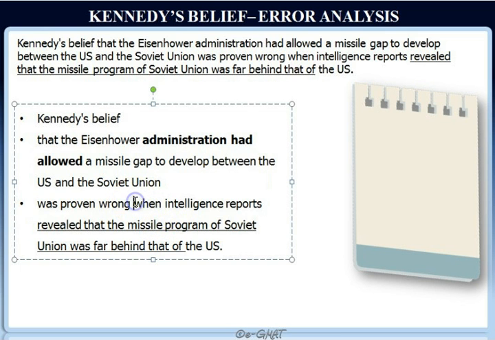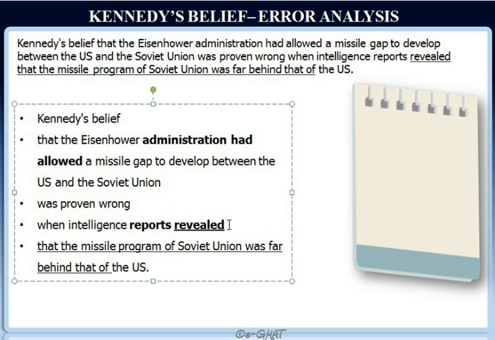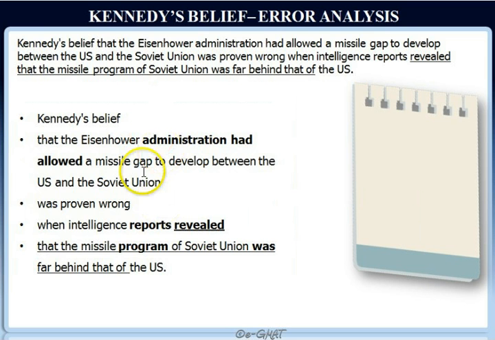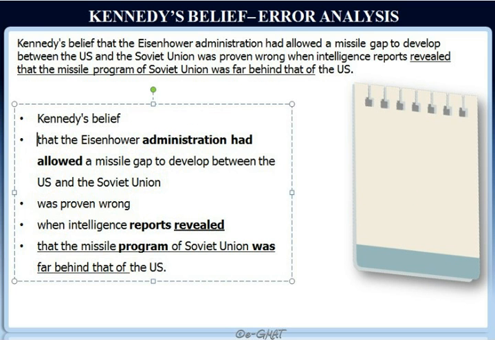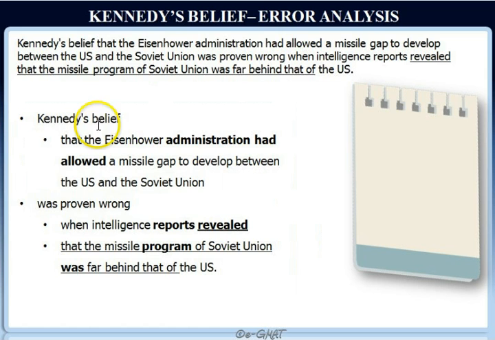Now when marks the presence of another clause. When intelligence reports, so intelligence reports is your subject and revealed is the verb, revealed that, so that again marks the presence of another clause, that the missile program of Soviet Union was far behind. So your missile program is your verb here. So you have four clauses here, and let's just indent these so we know that these are different clauses. So clause 1 is really Kennedy's belief was proven wrong, and then that marks another clause here. So okay, so this sentence appears to be okay from subject verb standpoint.